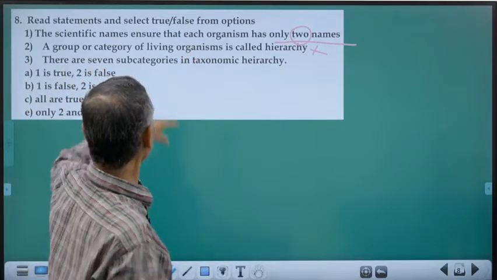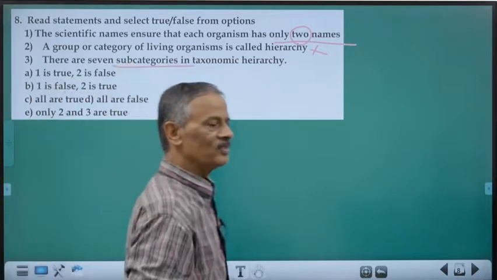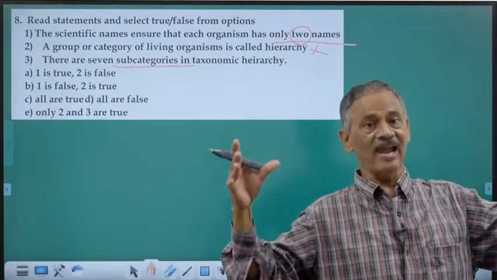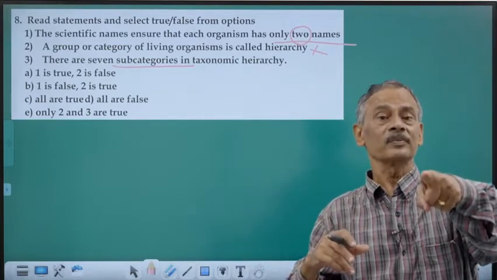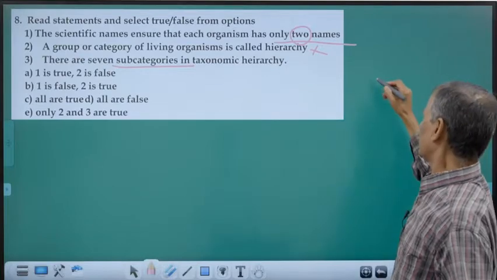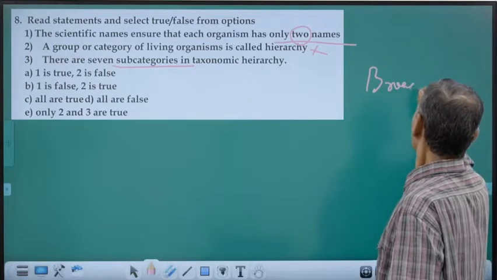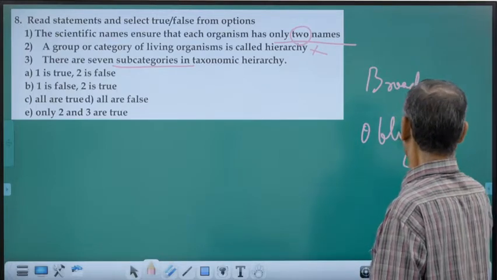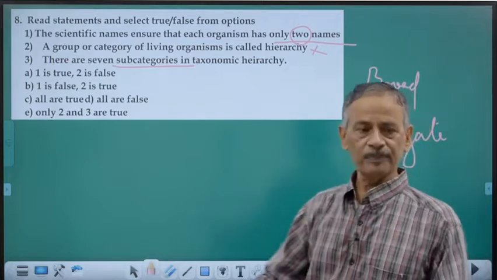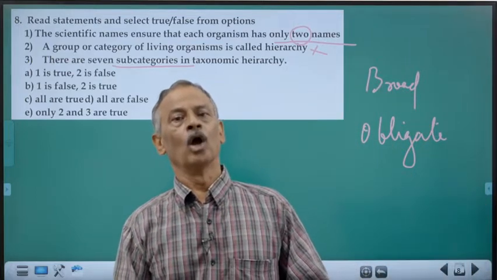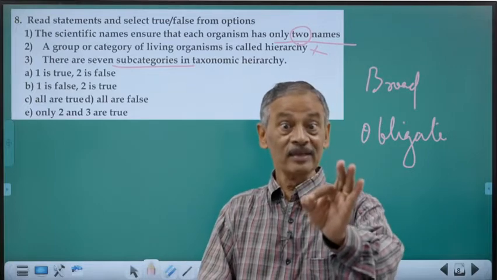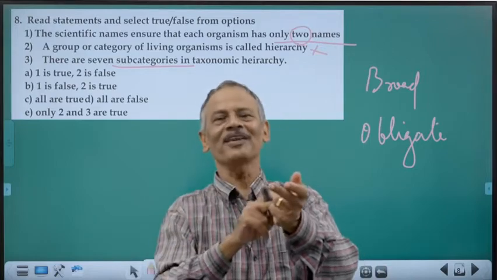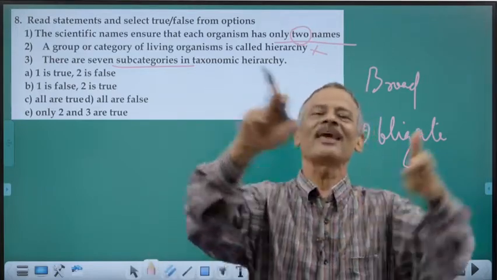There are 7 subcategories. See, when Linnaeus put forward the ranks, he made only 7 ranks. They are called broad categories or obligate categories. That means any organism, living organism, should be classified in these 7 ranks. It should be having a species, it should be having a genus, it should be having a family, like that.